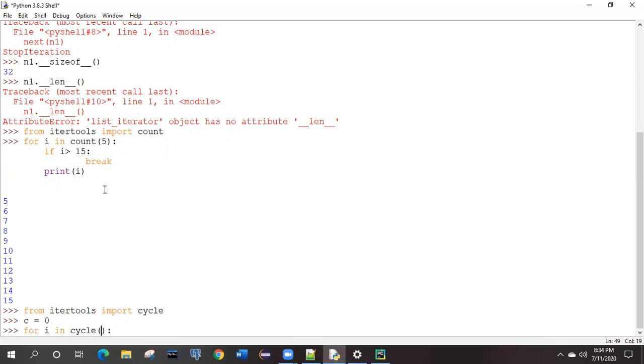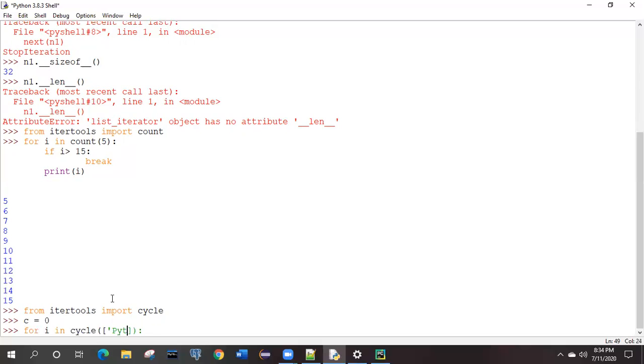Here in cycle, it will take one input, and the input can be any collection, because itertools and iterables are part of the collections. So it can take any type of collection, by default any list or any set. Suppose directly inside this we create a list and pass it over here. Is it possible or not? We can.